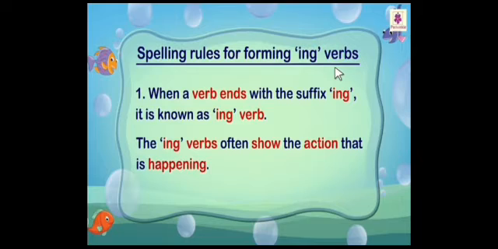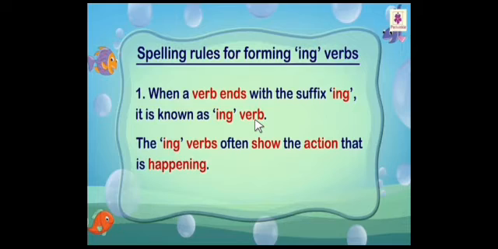Here a verb shows what a subject does, says, has or is. Now let us look at a few of the spelling rules for forming ing verbs. Rule 1, the first rule: when a verb ends with the suffix ing, it is known as an ing verb.